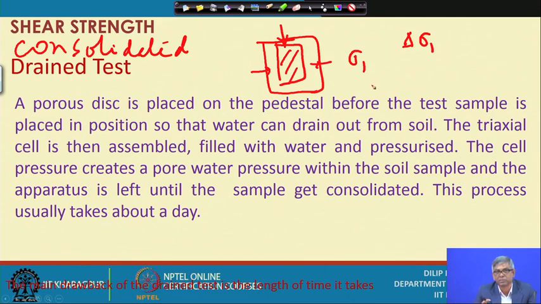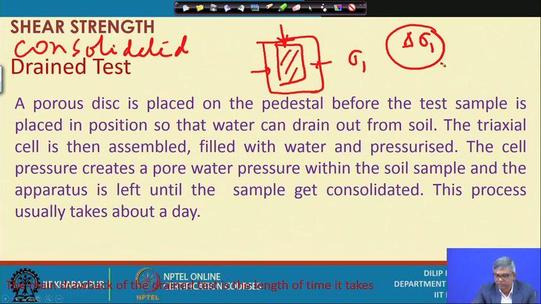has to be dissipated. So, you have to give some time; immediately after applying this additional axial load, you see what pore pressure has developed, and you observe until the pore pressure becomes 0, and only then take the reading. That is the way we do this test.